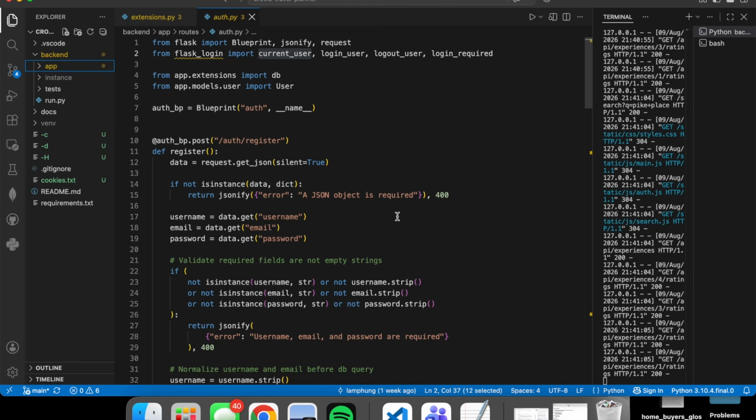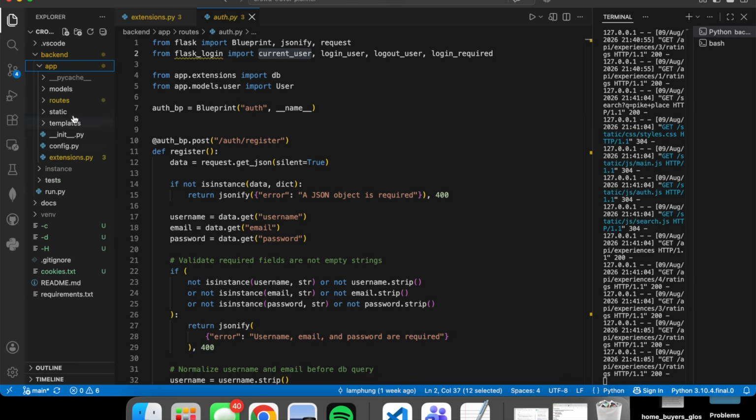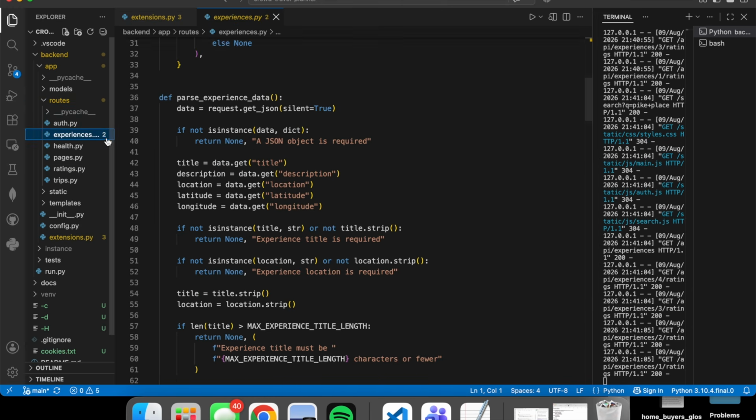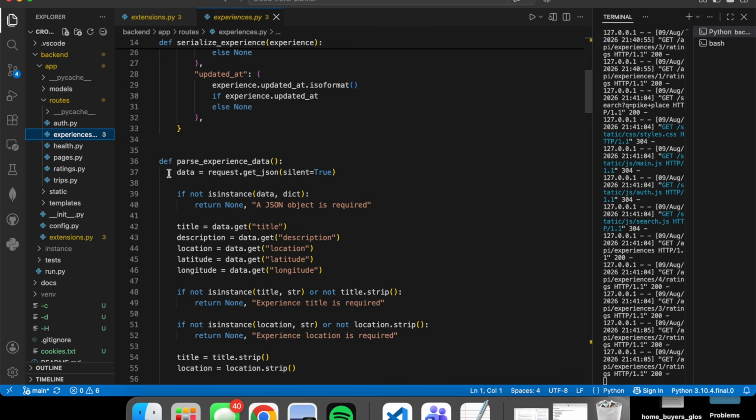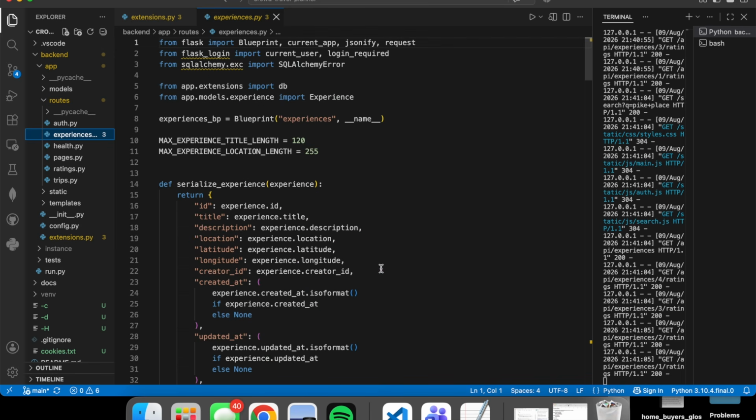Next was the experience feature that I talked about earlier. An experience is a place or activity that users can contribute in Journeyboard. This is where the search bar uses data from experiences. We wanted to make browsing experiences public, but CRUD operations we wanted to require authentication. We didn't want an unauthenticated user going and deleting experiences in our application. So some of the routes for experiences are protected through Flask-Login as well.